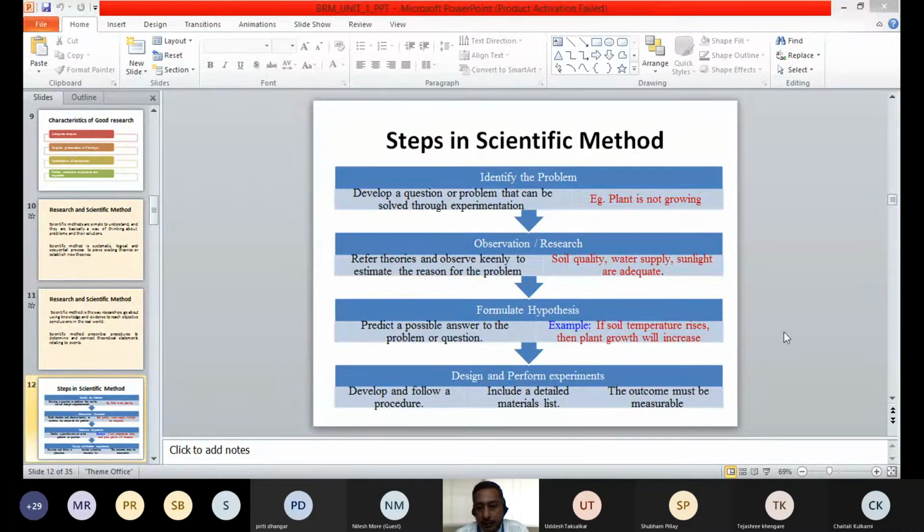The third thing after observation is to formulate the hypothesis. Have you come across this concept of hypothesis? Have you heard this word hypothesis? Anybody? No, Amol? Yes, sir.